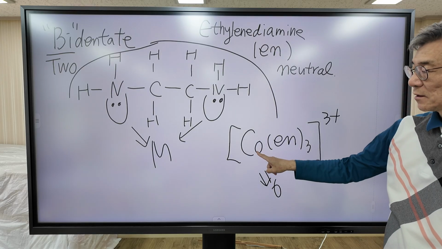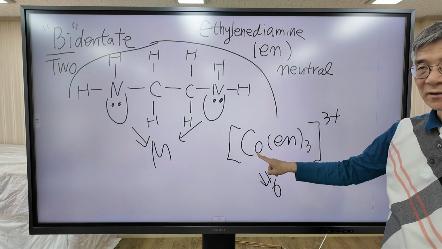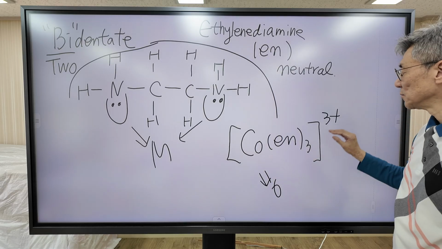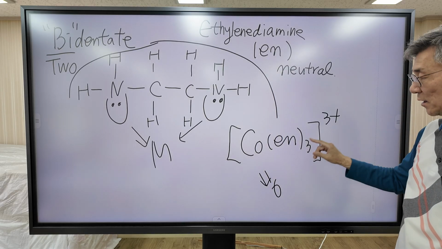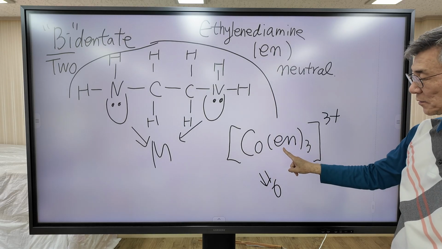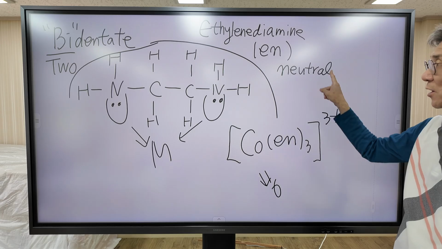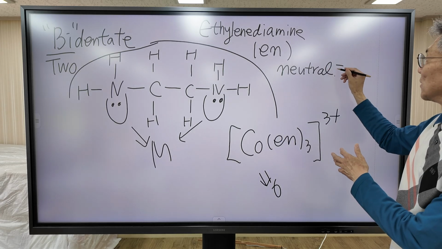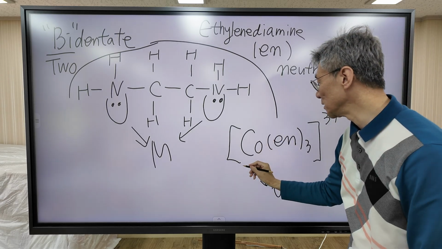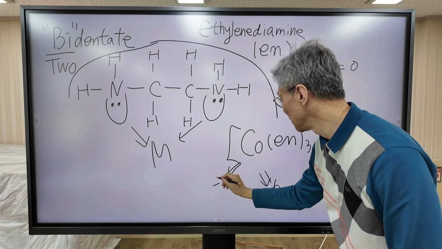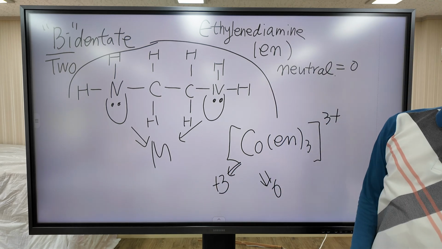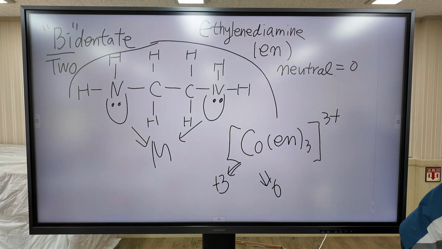And what is the oxidation number of cobalt? Overall charge of this molecule is 3 plus, and the charge of ethylene diamine is 0, neutral. So the oxidation number of cobalt is plus 3. Okay.